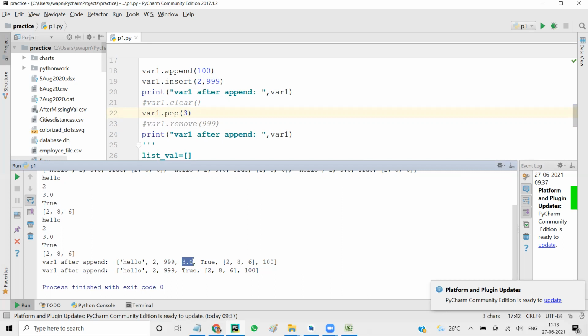So it depends on the value that you want to remove. That's the difference. Yes, sir. Got it.